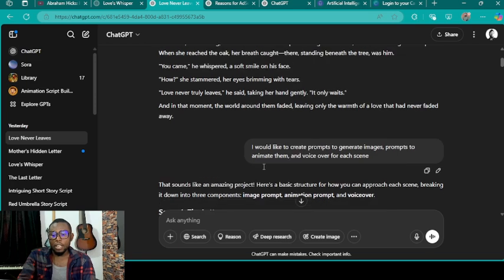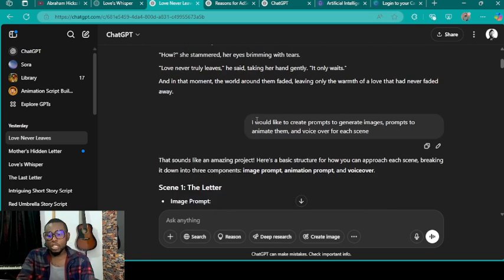I like it. Now, the next thing is I told ChatGPT I would like to create prompts to generate images, prompts to animate them, and voiceover for each scene. Now, this is something you should know. For you to generate an AI generated video, you need three things. One is you need prompts to generate images. The reason why we need prompts to generate images is because we want images that will be able to convert into video.